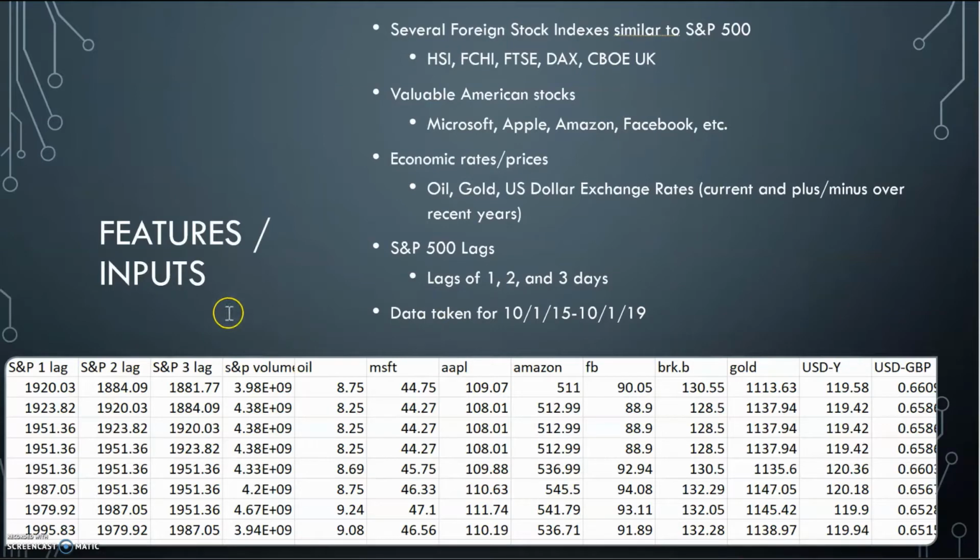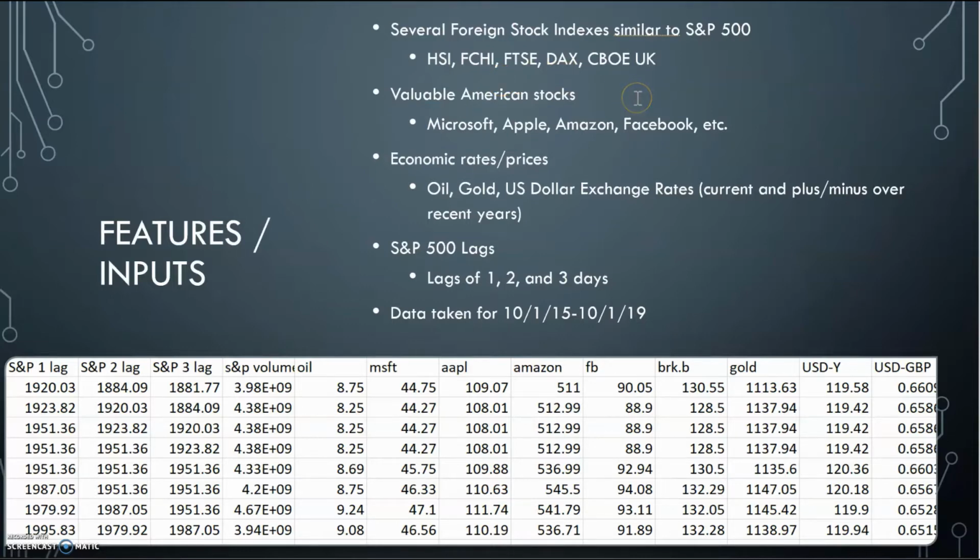So I'll start out with the features and inputs that we used. We went through several iterations of information gain to get a final, useful prediction. First we started out using 3 or 4 foreign stock indices, which would be similar to the S&P 500. We chose foreign ones because their stock markets would close before the U.S. stock market opened on the same day, so you would know their close price, whether they went up or down, and various information about them. It was only about 50% accurate, so it wasn't great.